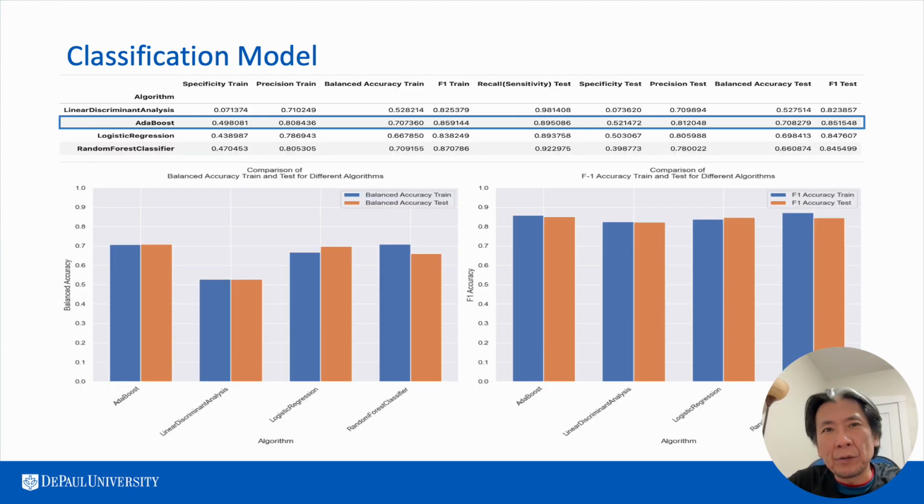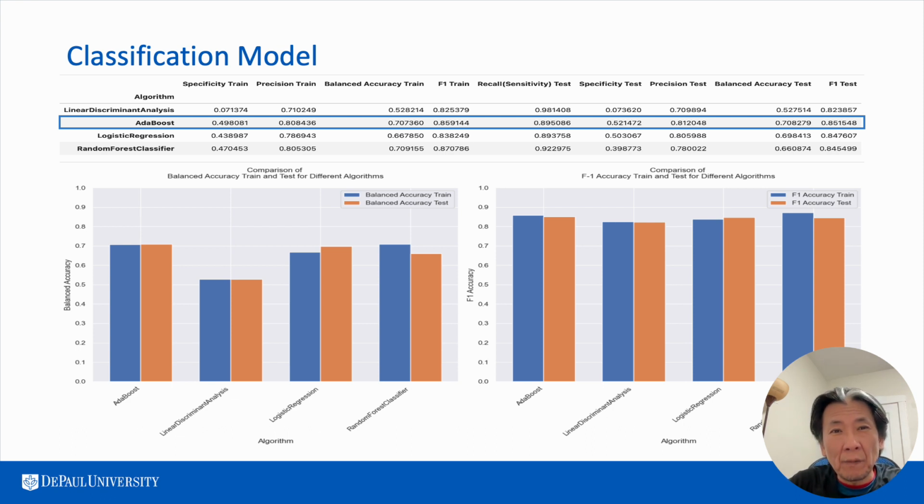These are 4 model metrics shown on the top compared to the rest of the models. AdaBoost performs the best overall from the training to testing. The bar graph represents the balance accuracy on the left-hand side, and on the right are the F1 scores for all 4 models, starting with AdaBoost, linear discriminant analysis, logistic regression, and random forest.